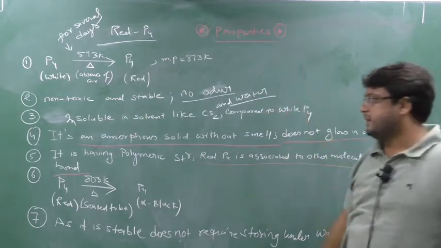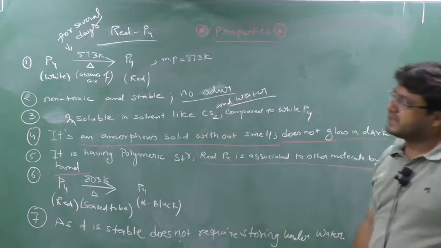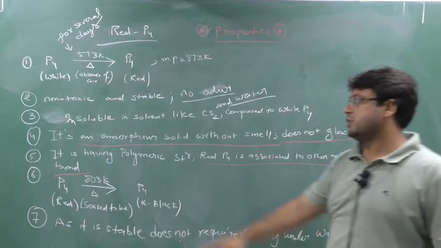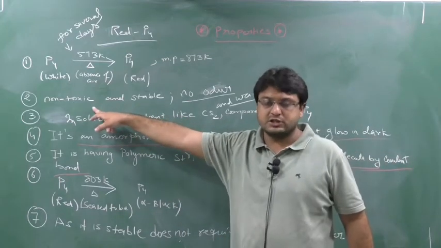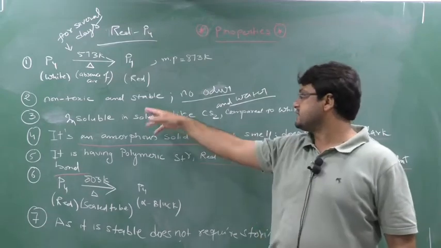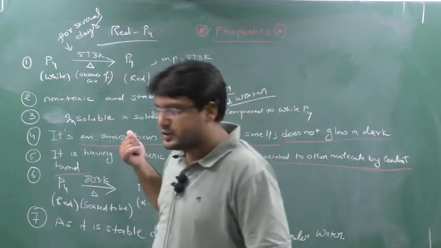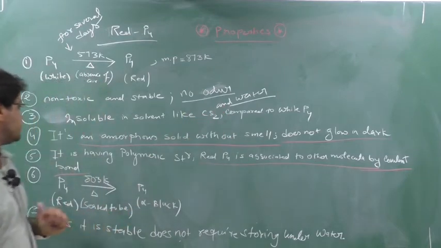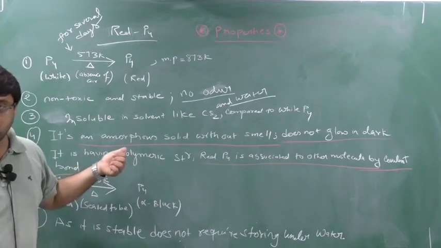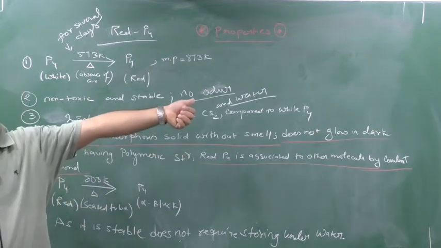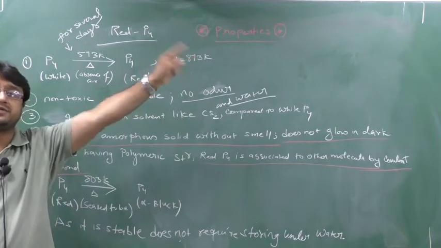Clear? Melting point 873, which is not required. Second, it is non-toxic and stable and has no odor. So it is non-toxic, non-poisonous, whereas white phosphorus is toxic and poisonous, okay, and stable and no odor. It is insoluble in a solvent like CS2 and water, okay, compared to the white phosphorus. It is an amorphous solid, having no smell and does not glow in the dark, whereas white phosphorus will glow in the dark.